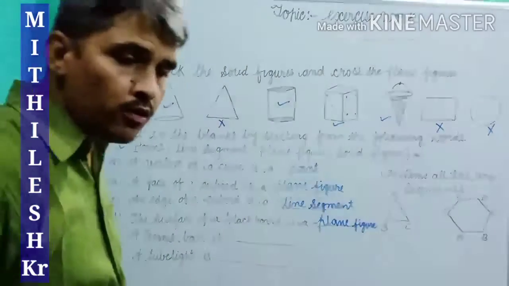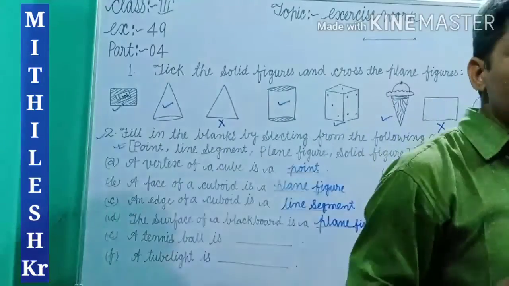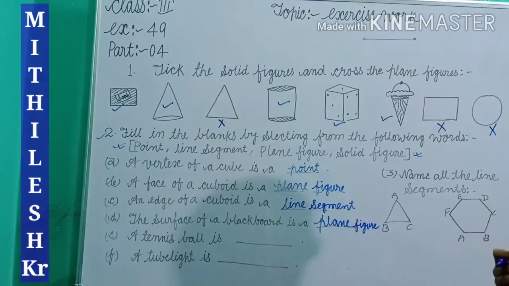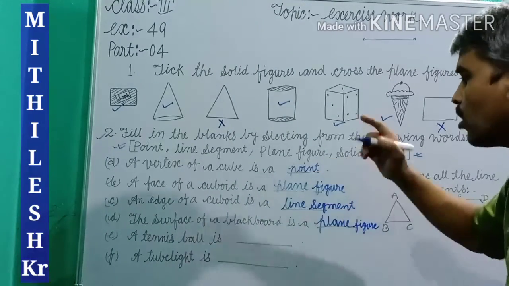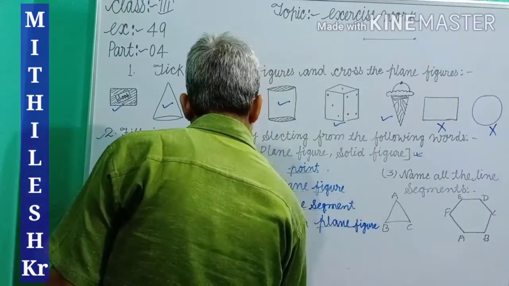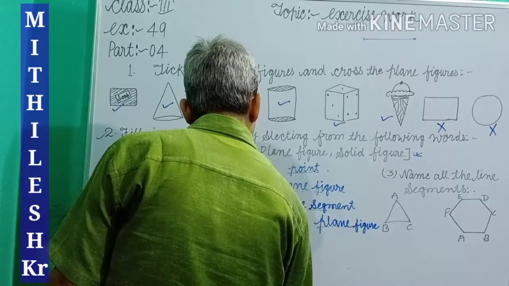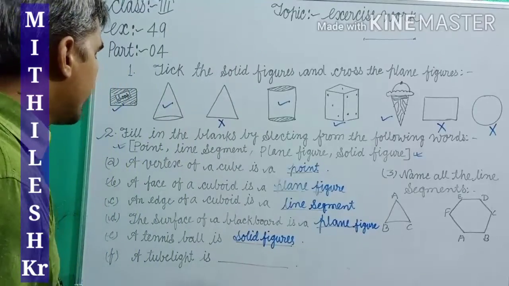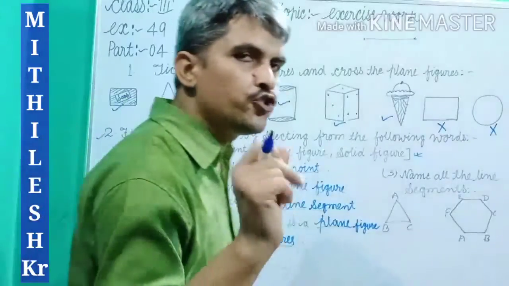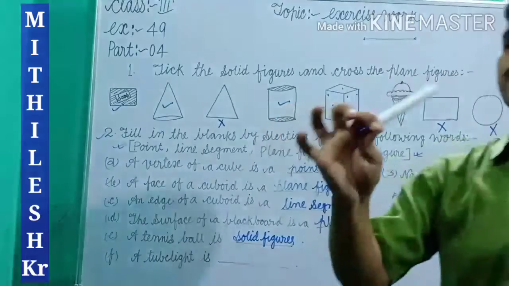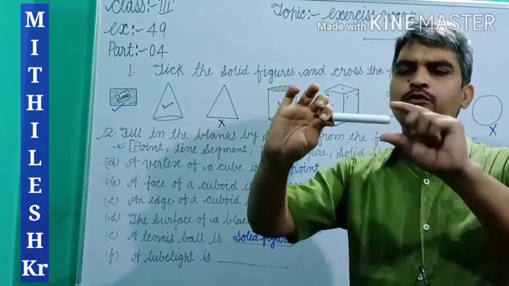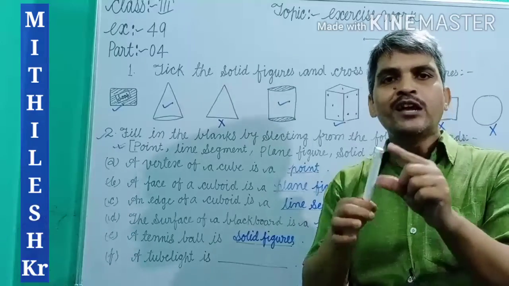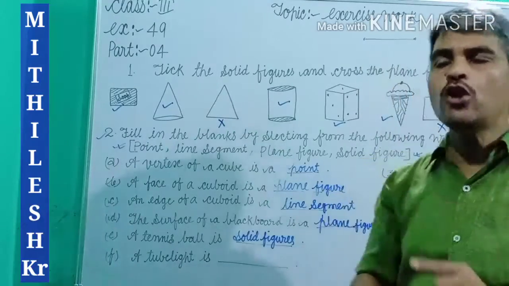Now a tennis ball. A tennis ball is like a sphere, so we say that a tennis ball is a solid figure. Now the last question of the blanks: a tube light. You know that you have seen a tube light. Suppose this is a tube light. Which type of shape? Cylinder. Cylinder shape. You know that a cylinder is an example of a solid figure.